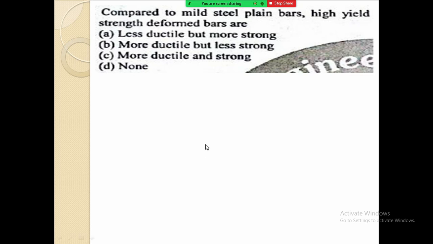What is the answer? What do they ask us? Compare mild steel plain bars and HYSD bars. If these two bars are compared, they have given you four options. First is less ductile but more strong. Second is more ductile but less strong. Third is more ductile and strong. And fourth option is none. So strong means strength is more.